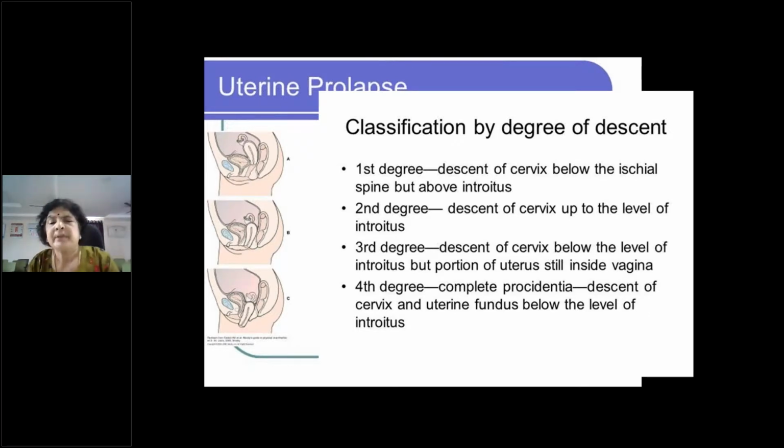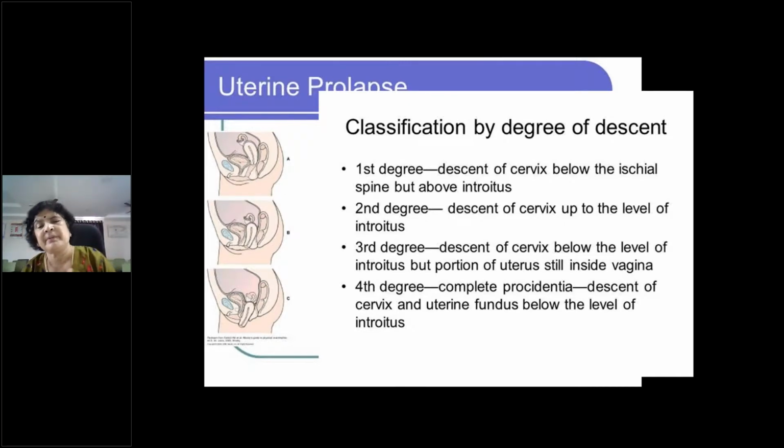So pinch the mass between your thumb and the fingers, and then try to palpate it. If you can feel the fundus above which you can feel only the cervical walls, you don't feel any tissue in between, that is known as procidentia. But if you can feel the cervix in between the vaginal wall, that means a third degree prolapse.